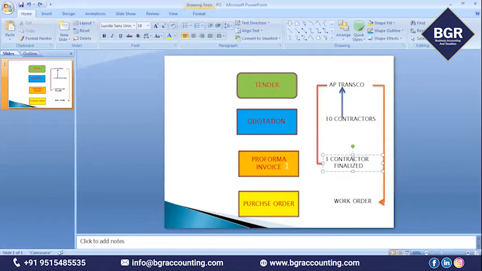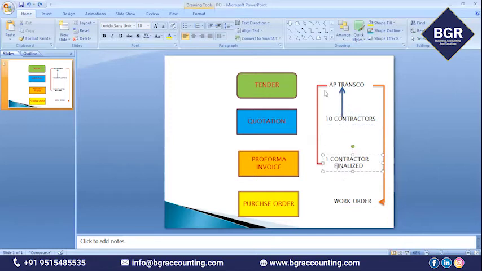From the contractor, you have to ask for a pro forma invoice. That means AP Transco will ask that finalized contractor to submit a pro forma invoice. He has already submitted the quotation, but the quotation contains only approximate figures. That's why we ask that person to submit the pro forma invoice. Pro forma invoice is a model invoice. It will contain exact figures along with taxes, but the quotation will contain only approximate figures.